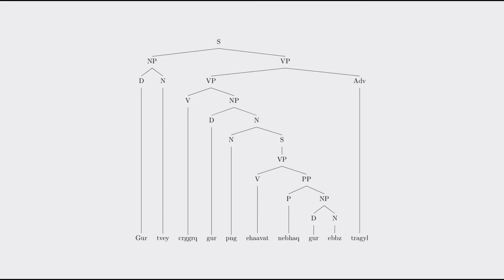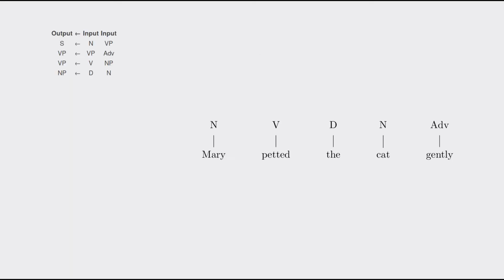The easiest way for me to explain what's going on here is to show you how I made these tree diagrams. I'll walk you through making some simple trees step by step, and I'll show you that it's actually really easy. We'll start by labeling each word with its part of speech, like we did in the unknown words example. We also have 4 rules, which you can see in the left-hand column.